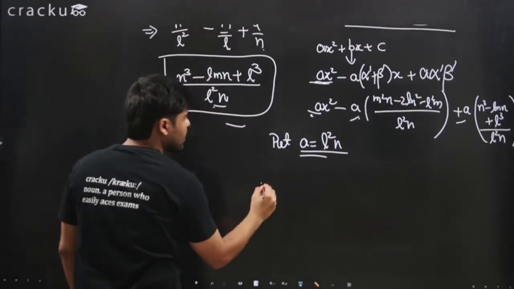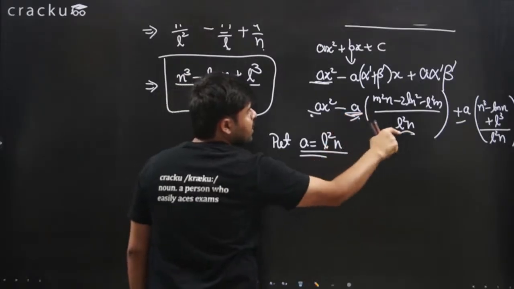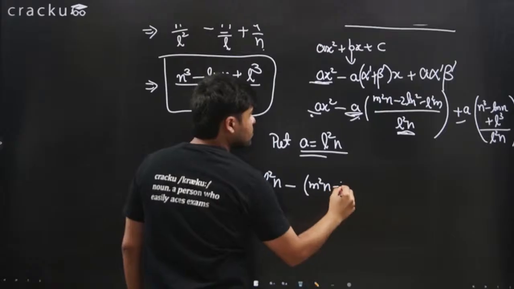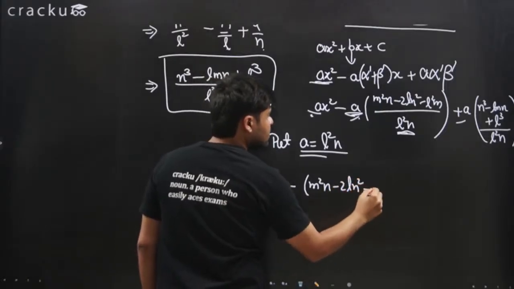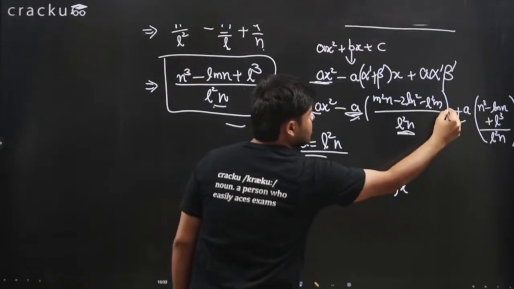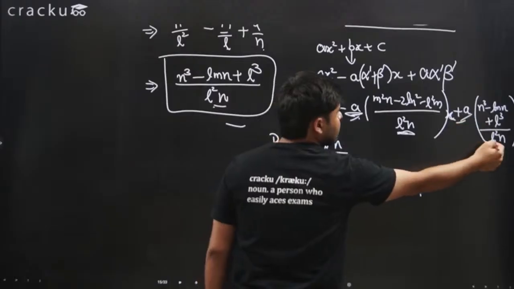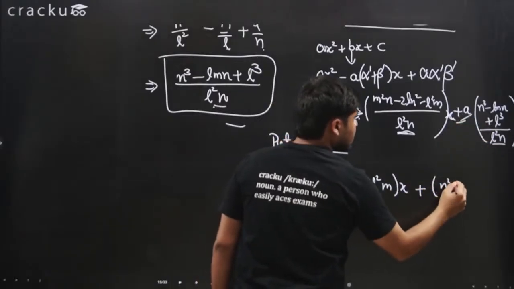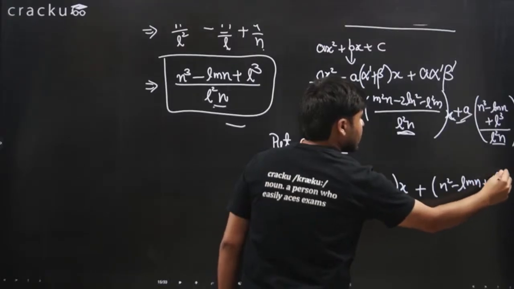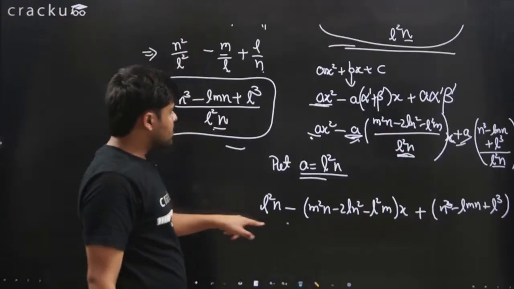If you put L squared n here, you will get L squared n minus L squared n, and L squared n will cancel out. This will be m squared n minus 2ln squared minus L squared m x. There should be x here, right? Plus again L squared n and L squared n will cancel out. This will be n square minus lmn plus L cube, or n cube and L cube. Okay, so this is the true answer.